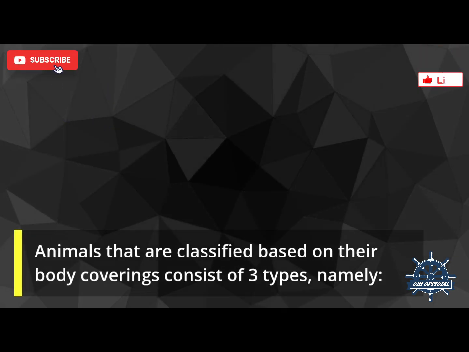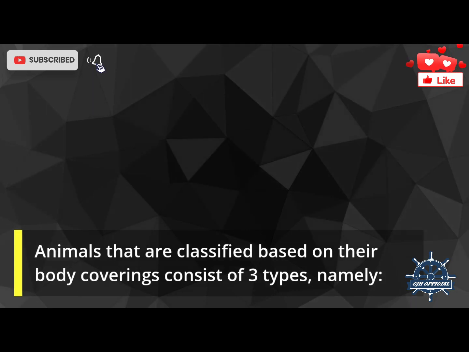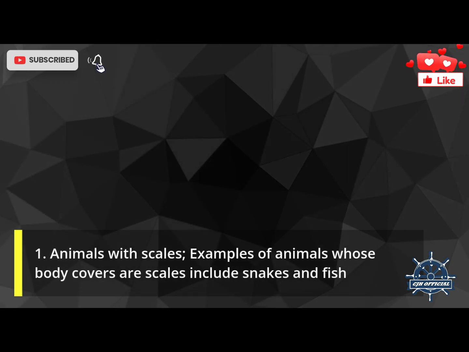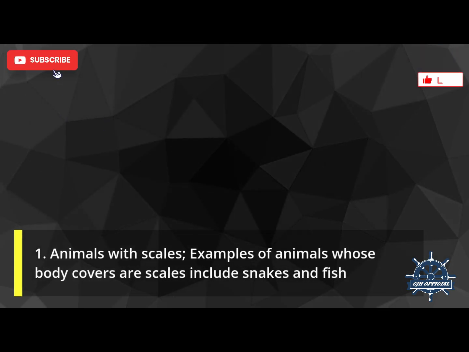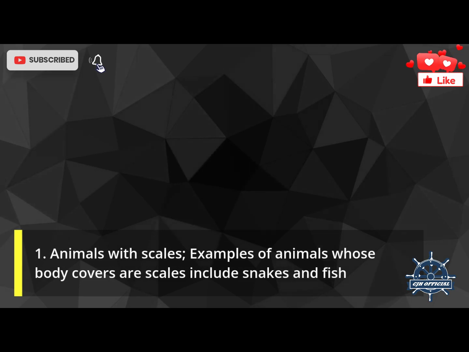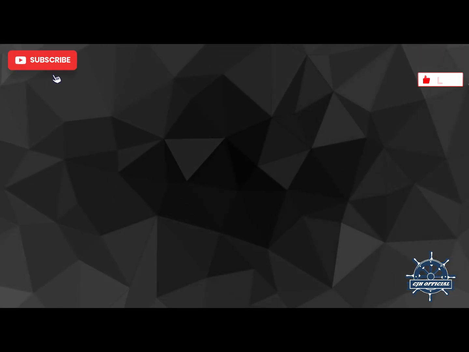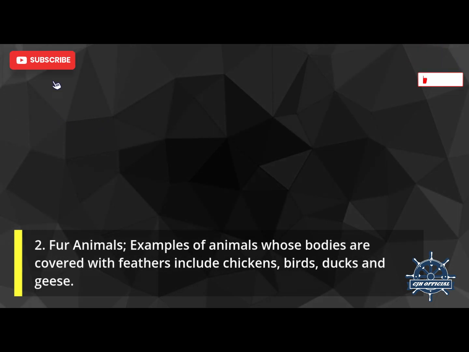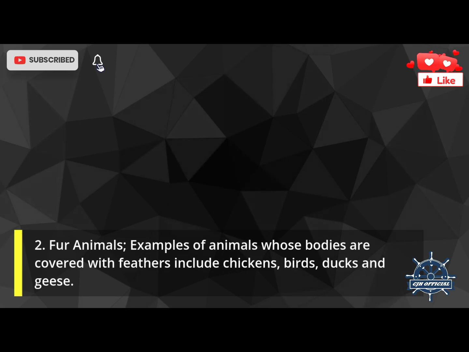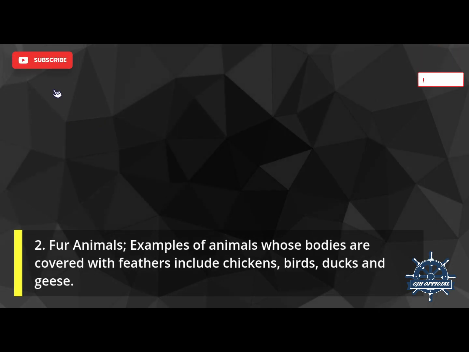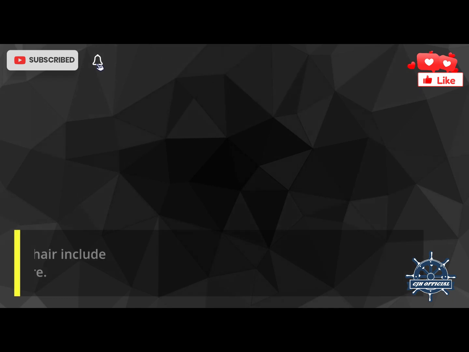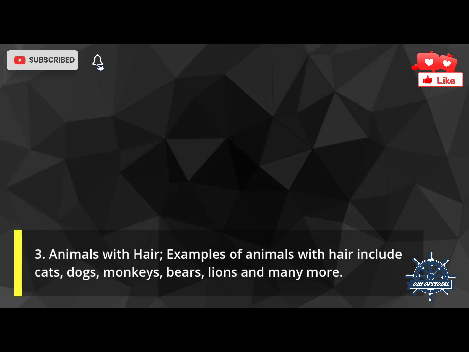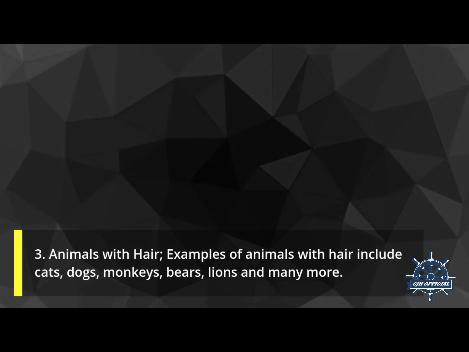Animals that are classified based on their body coverings consist of three types, namely: 1. Animals with scales. Examples include snakes and fish. 2. Animals with feathers. Examples include chickens, birds, ducks and geese. 3. Animals with hair. Examples include cats, dogs, monkeys, bears, lions and many more.